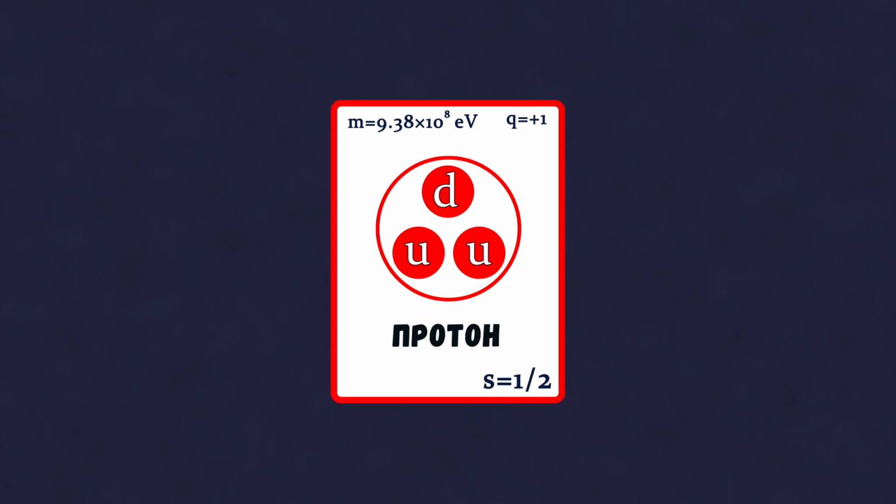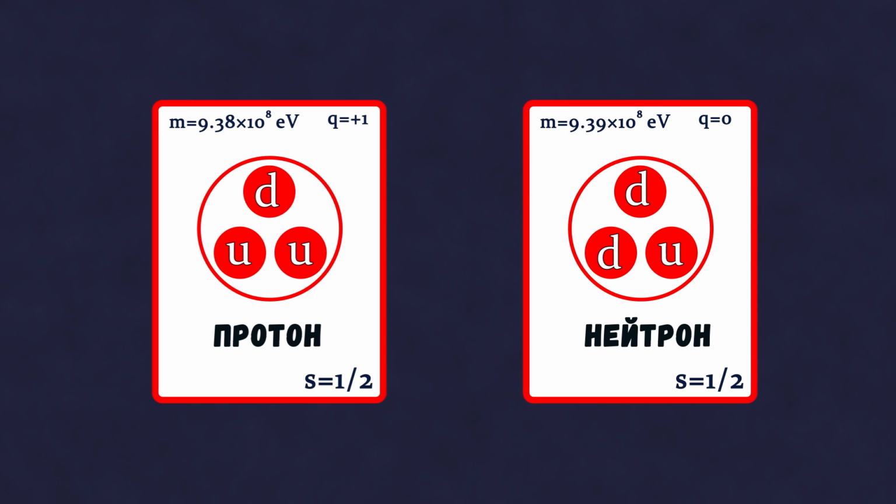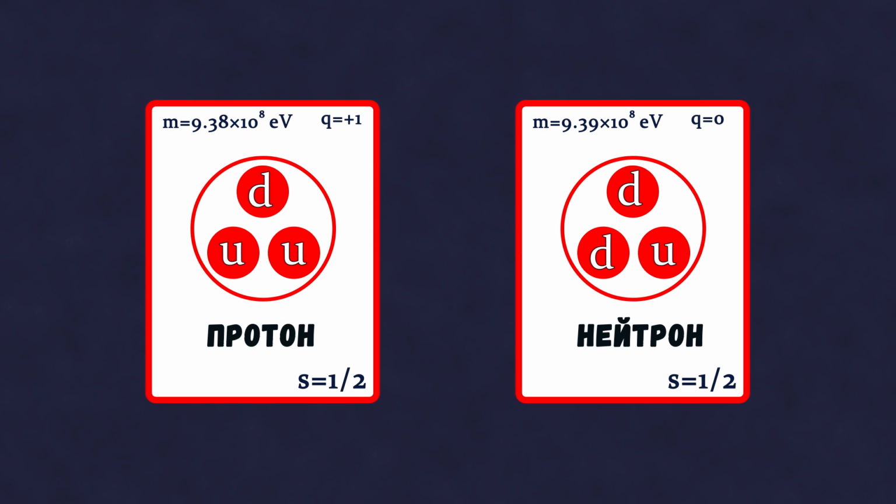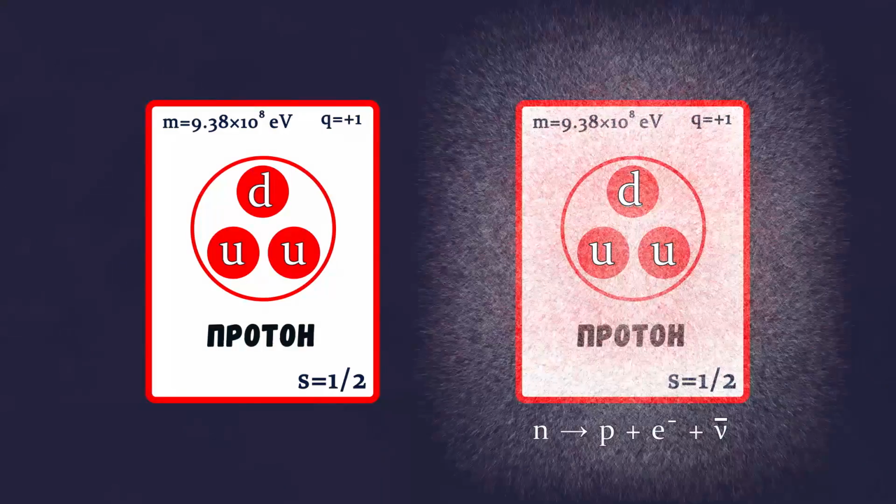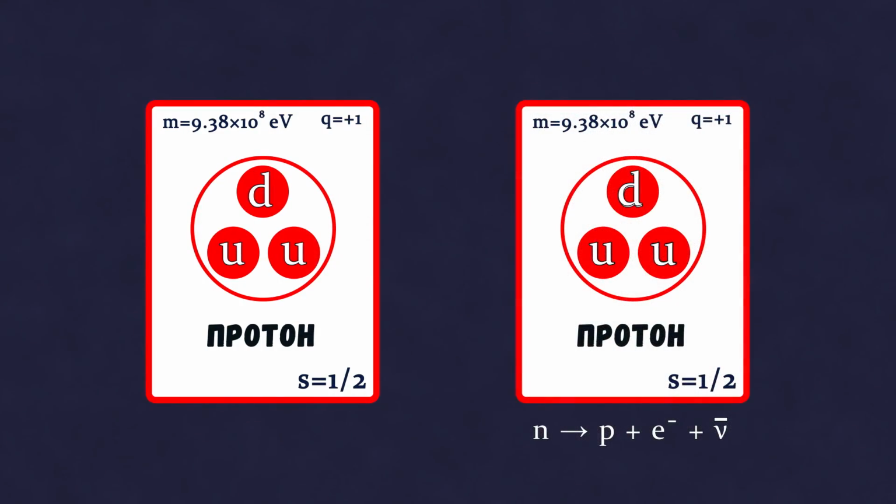The only stable baryon is the lightest of them all, the proton, composed of 2 U quarks and 1 D quark, which simply has nowhere to decay. The almost stable neutron, consisting of 2 D quarks and 1 U quark, has an average lifetime in a free state of just under 15 minutes, after which one of the D quarks transforms into a U quark, and the neutron transforms into a proton with the emission of an electron and an electron antineutrino.